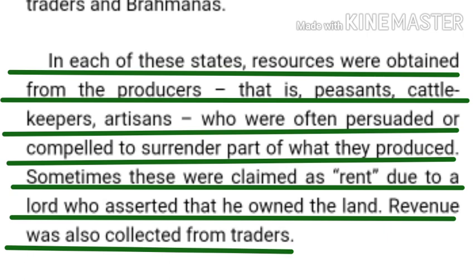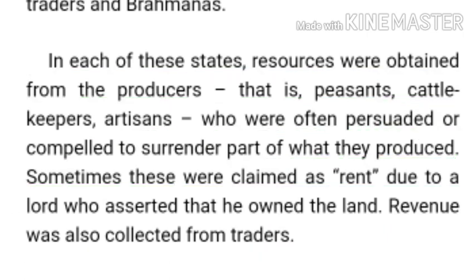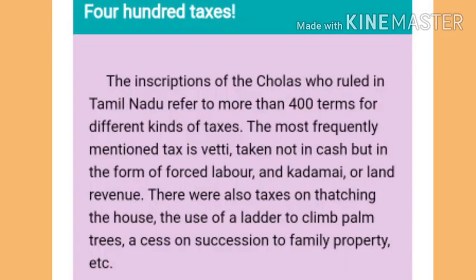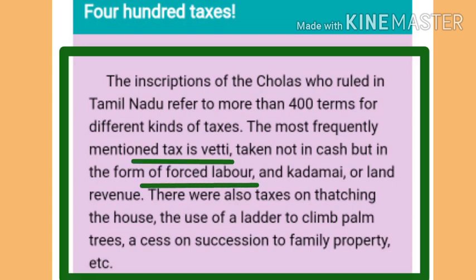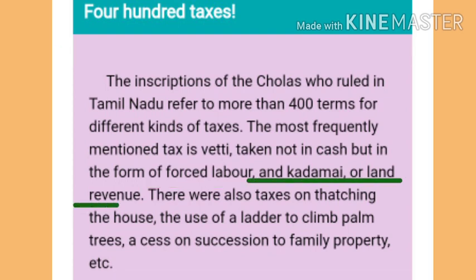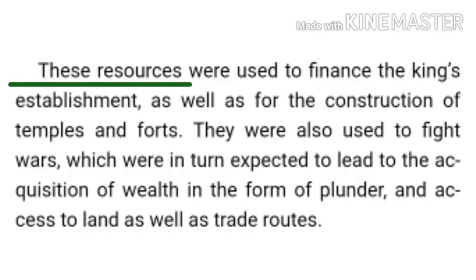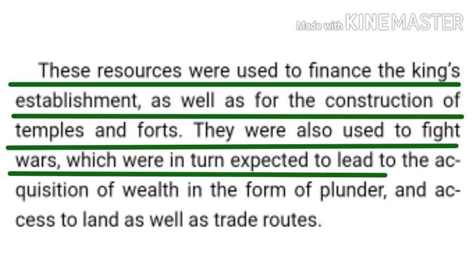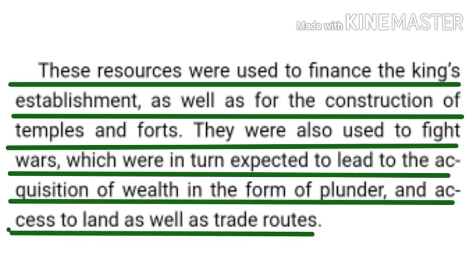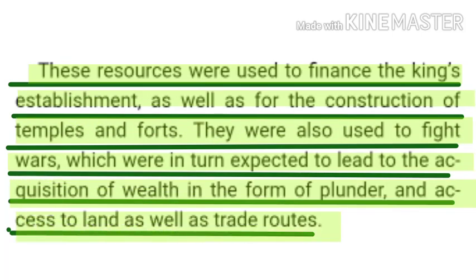Under the Chola dynasty, there were around 400 different types of taxes, of which Vetti, meaning forced labor or bonded labor, and Kadamai, meaning land revenue, were the most common. The reasons for collecting taxes were to fulfill the finances of the king's establishment, to build temples and forts, and to fight wars.